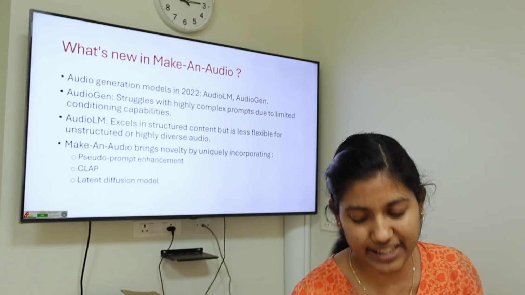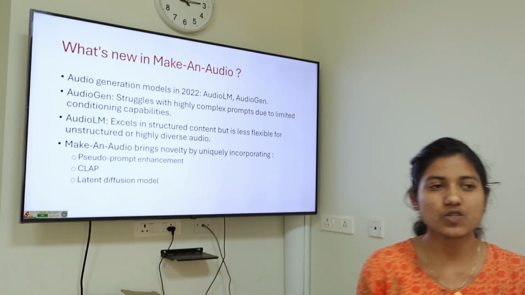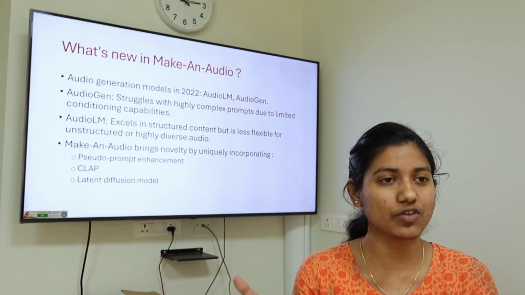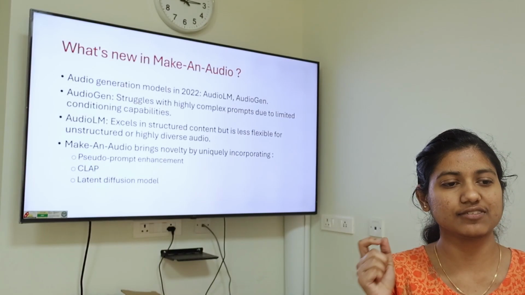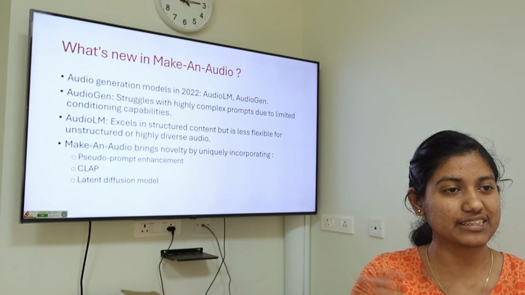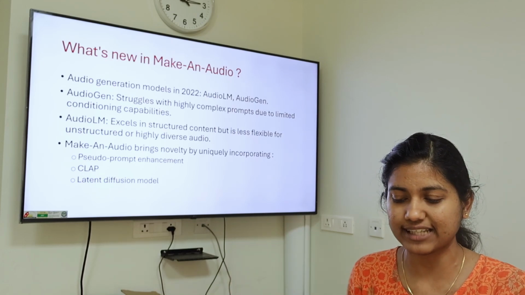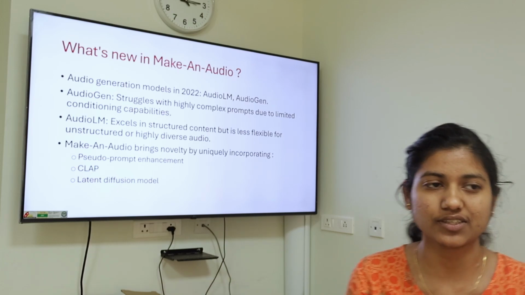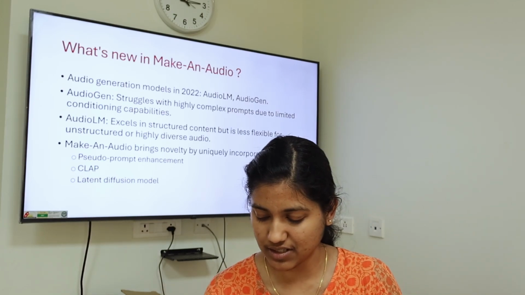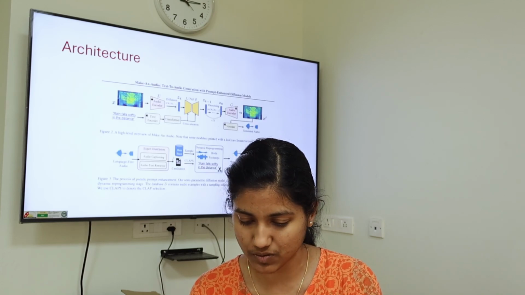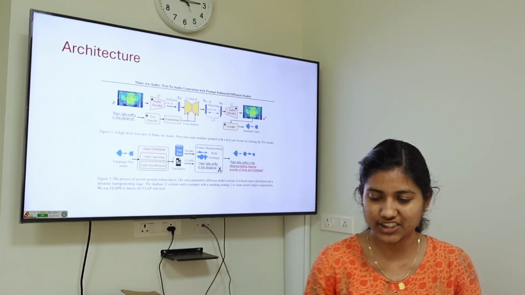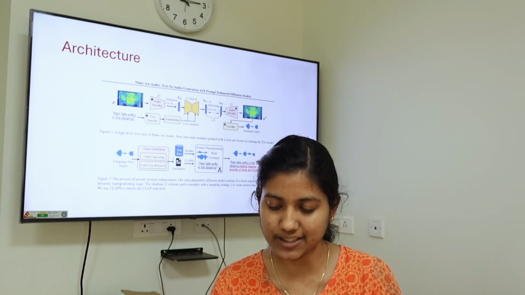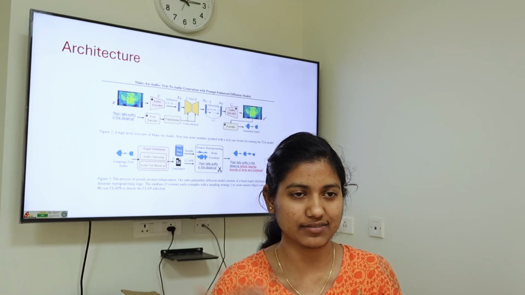One more advantage here was the latent diffusion model. All those earlier models had been working on discrete raw waveforms, converting text to discrete tokens and handling all discretized things. But through latent diffusion, these people addressed this by making it continuous and working on spectrograms. So this is the model architecture. For training we will need captioned audio data, and the output will be the reconstructed audio.